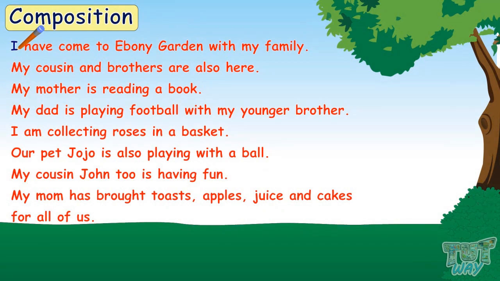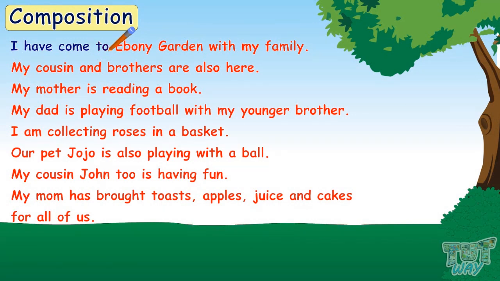Is it the name of a person or a thing? No. Have. Is it the name of a person or a thing? No. Come. Is it a naming word? No. To.